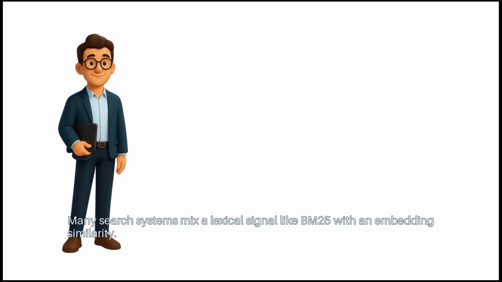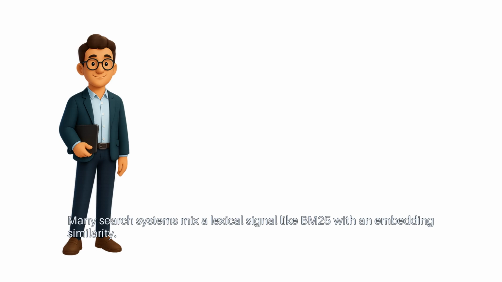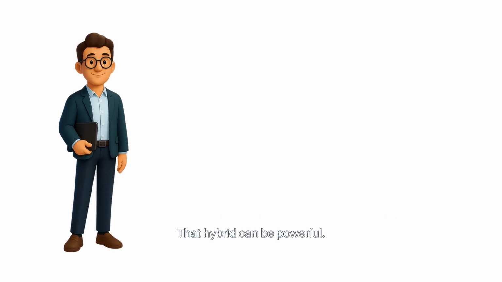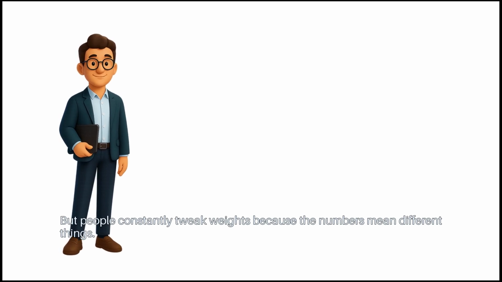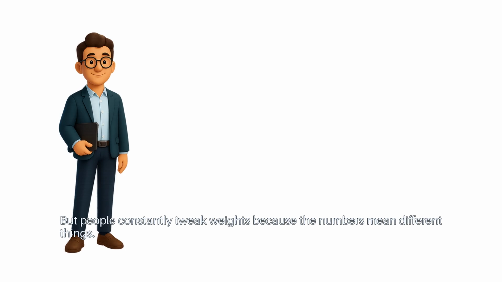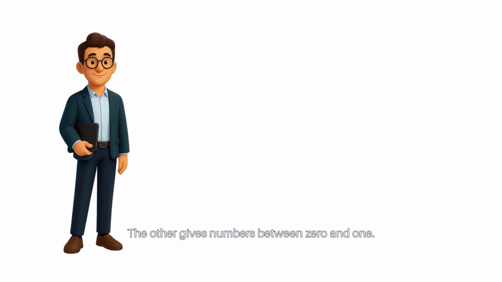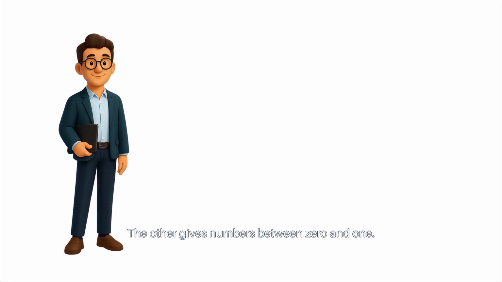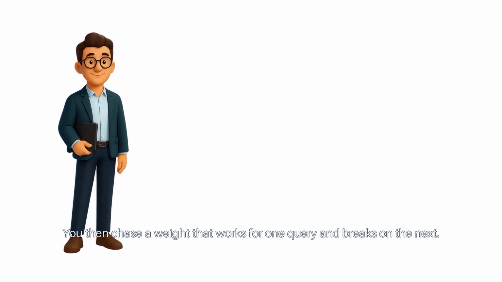Many search systems mix a lexical signal like BM25 with an embedding similarity. That hybrid can be powerful, but people constantly tweak weights because the numbers mean different things. One model might output values around 3. The other gives numbers between 0 and 1. You then chase a weight that works for one query and breaks on the next.